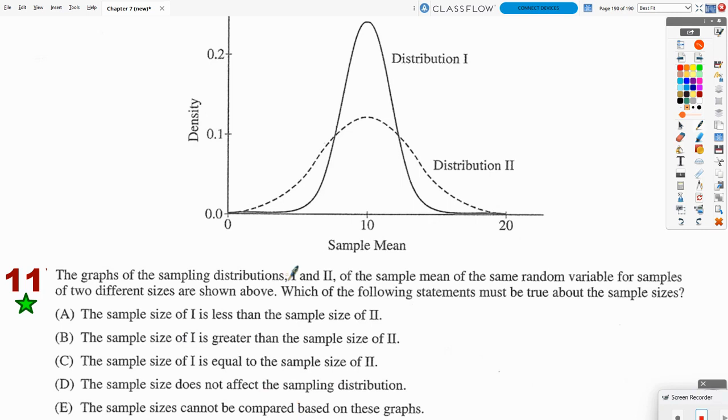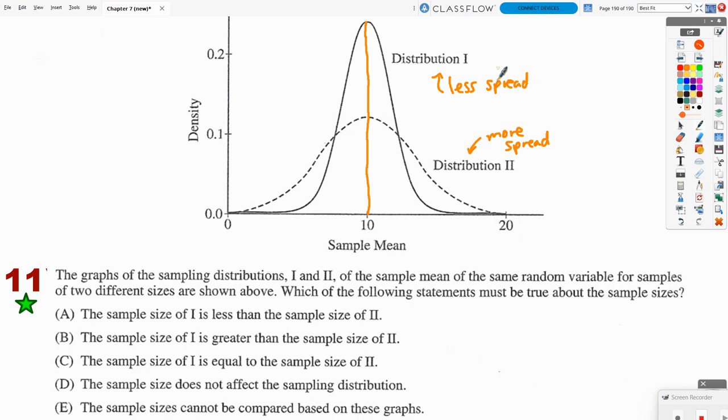Now, what I notice is both of these sampling distributions are centered right around 10, but the spread is different. There is more variability, more spread, with distribution 2, and there is less spread in distribution 1.